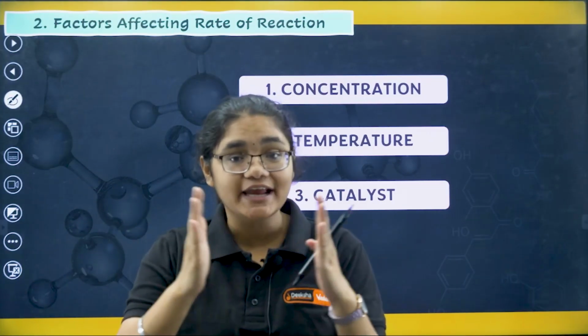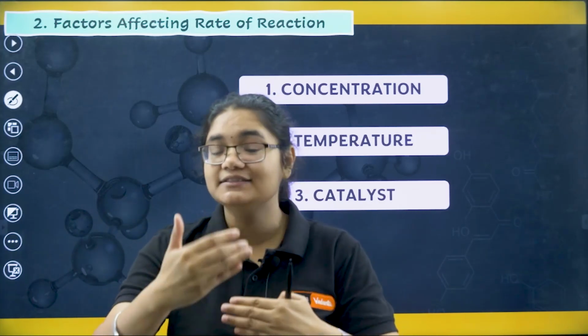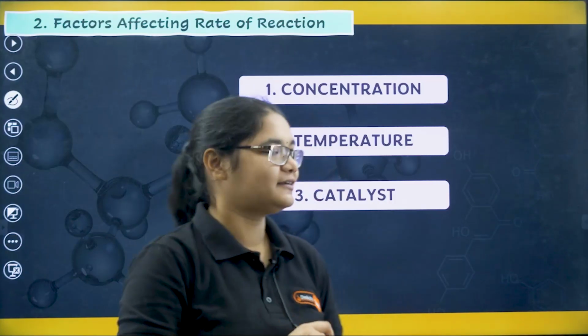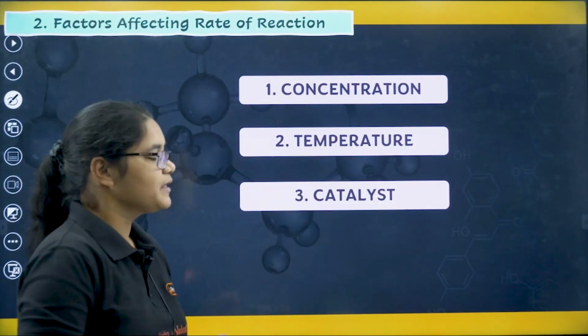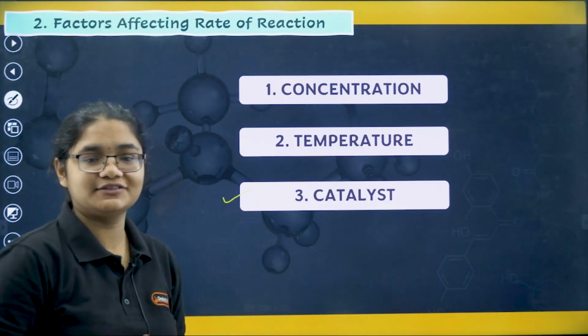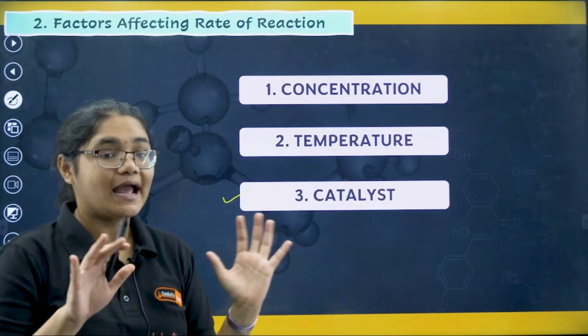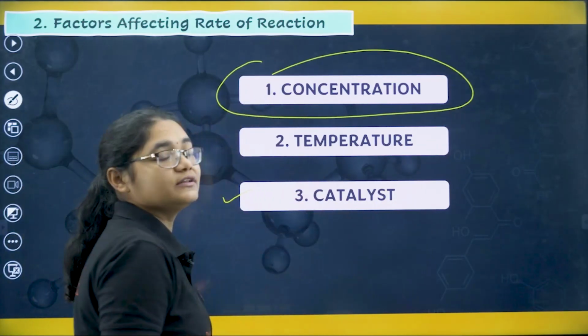So the rate of the reaction is not constant. We can change the speed of the reactions, and what are the factors for that? The first factor is concentration. The second factor is temperature, and the third factor is catalyst. We will be studying each of these factors in detail, and in today's class we are going to cover the first factor, that is concentration.